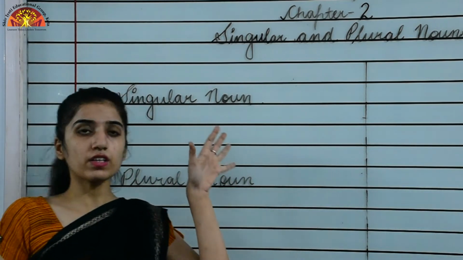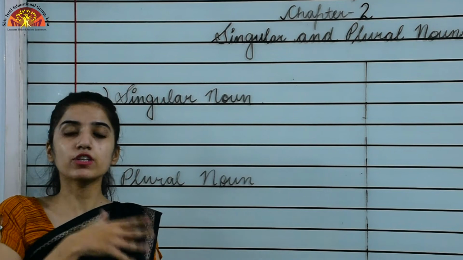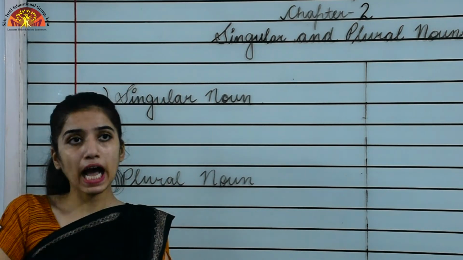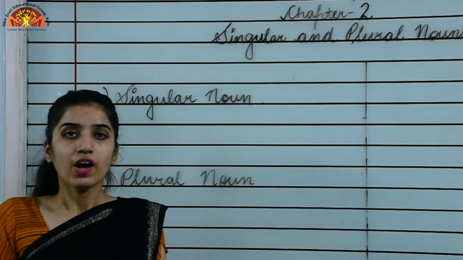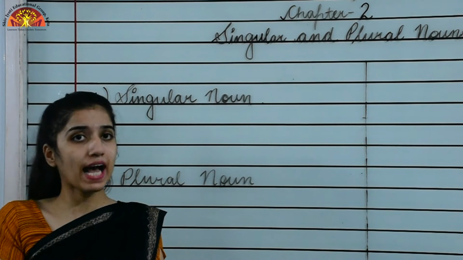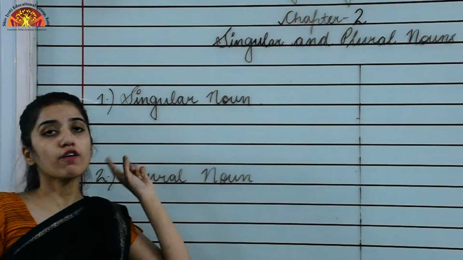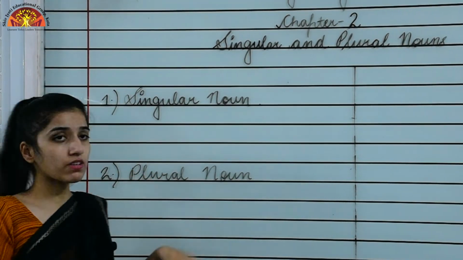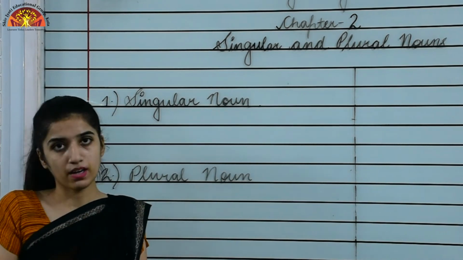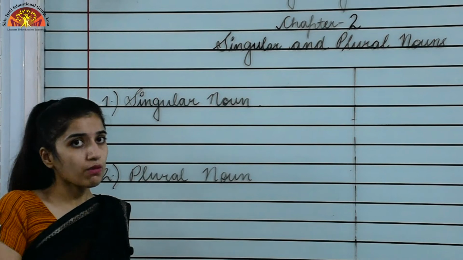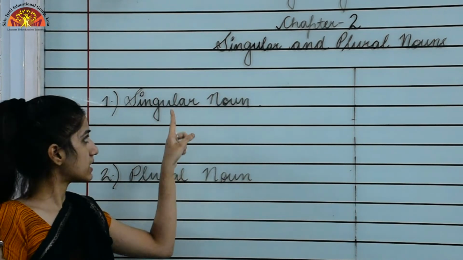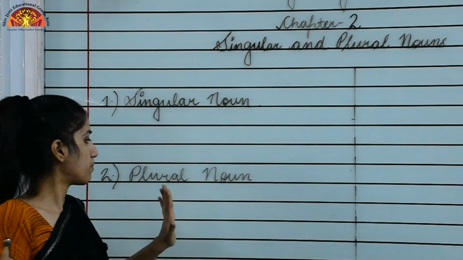When we are talking about singular noun, we refer to only one person, animal, place or thing. But when we are referring to more than one person, place, animal or thing, the noun would be a plural noun. So one thing is singular noun, more than one is plural noun.